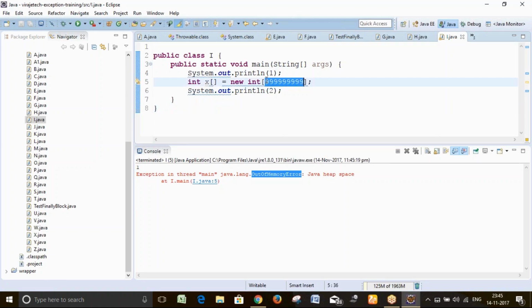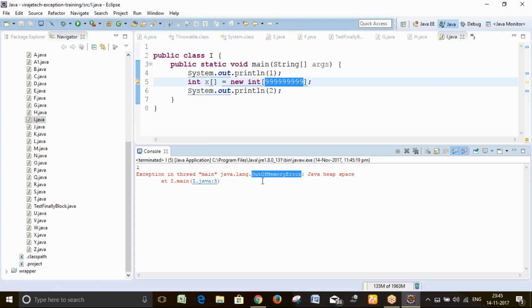Because here in the array you are putting this much of index, and this much of index is not available in your memory, in your heap space, the heap area. So that's why it will give the memory error. You cannot handle these errors, the out of memory errors. So Java heap space will give the problem.